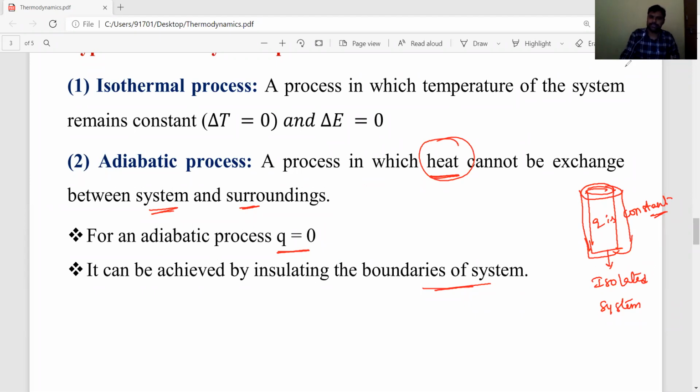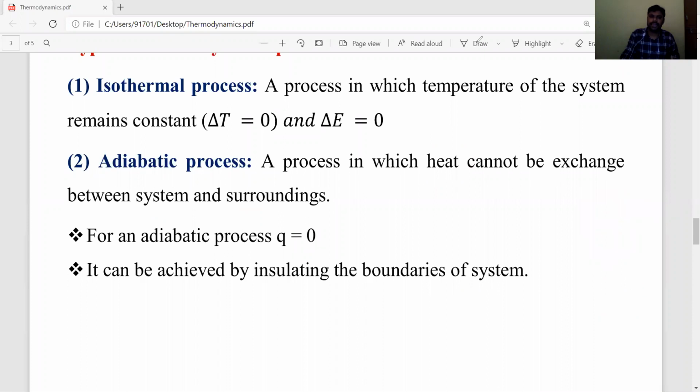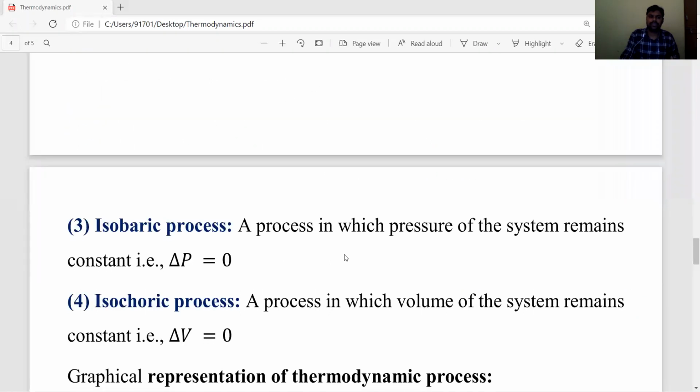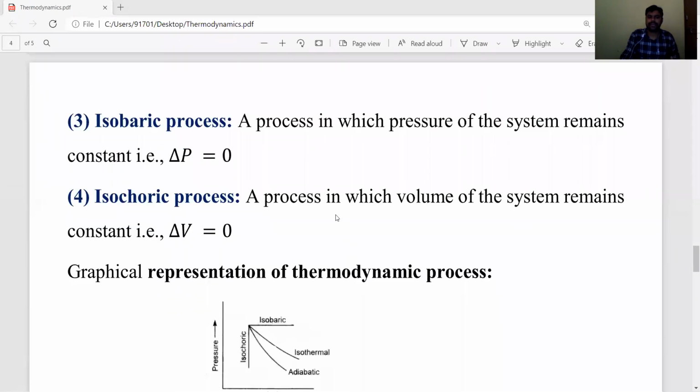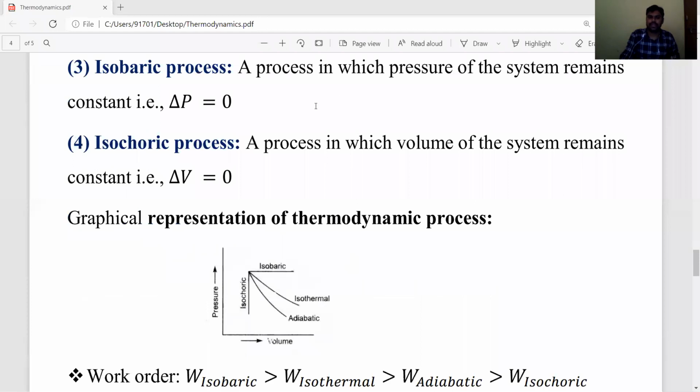Okay, students. Let's see next, the isobaric process. What is an isobaric process? The system in which pressure is constant, delta P is constant, is known as an isobaric process. And an isochoric process means volume is constant, delta V is constant. Such a system is known as an isochoric process.